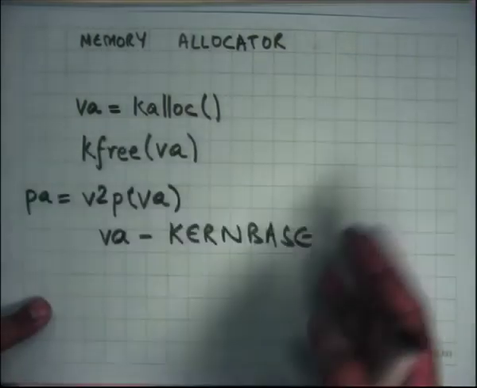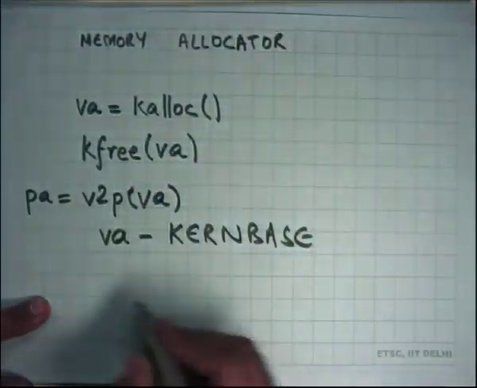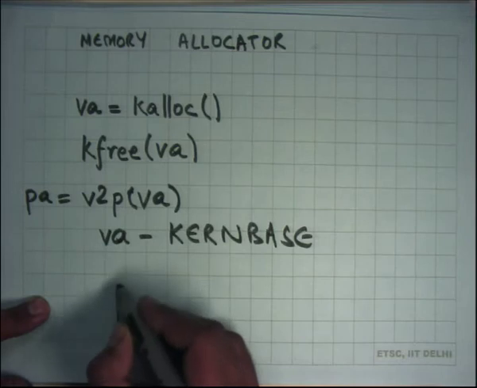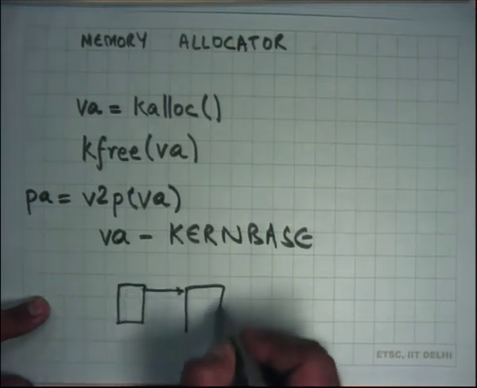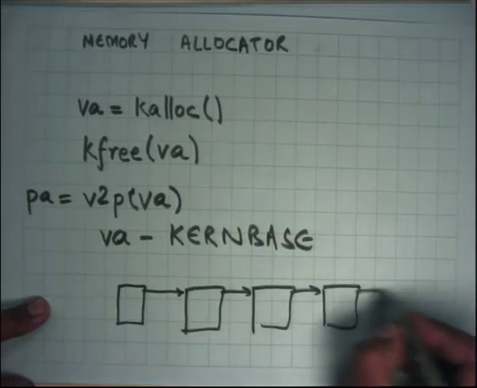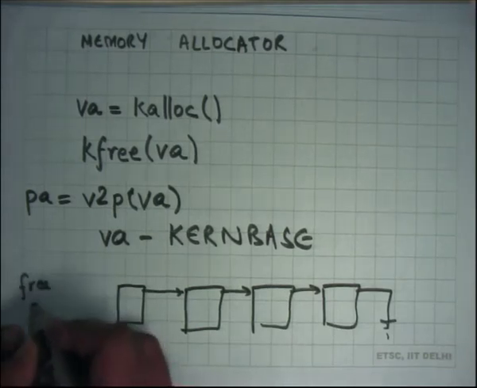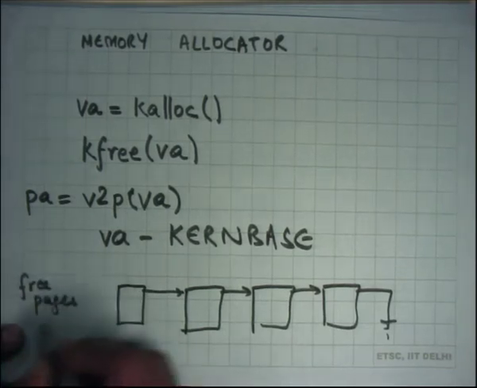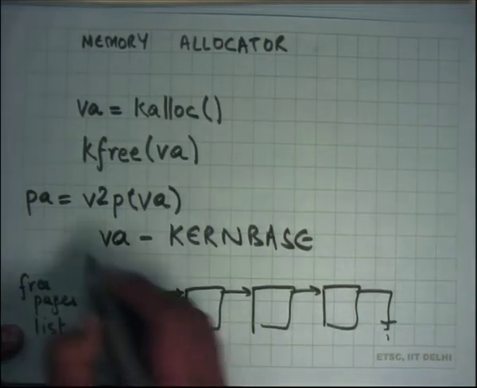So how is this typically implemented? Well, basically internally the kernel maintains a list of free pages, just a linked list of free pages, and let's say it's pointed to by some head pointer.